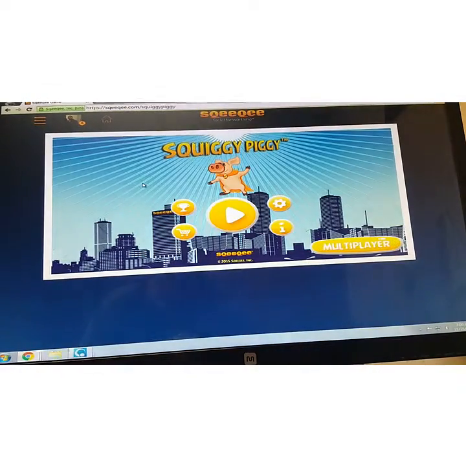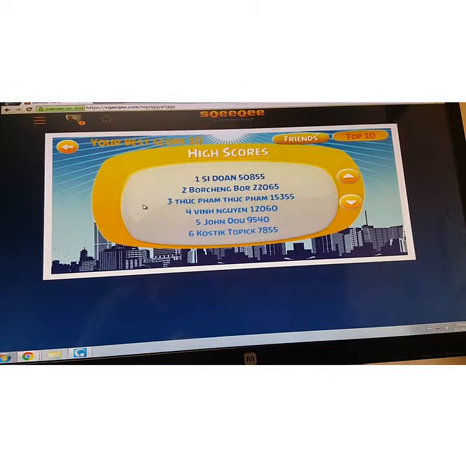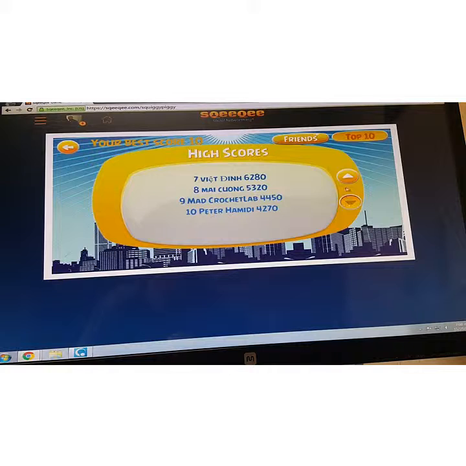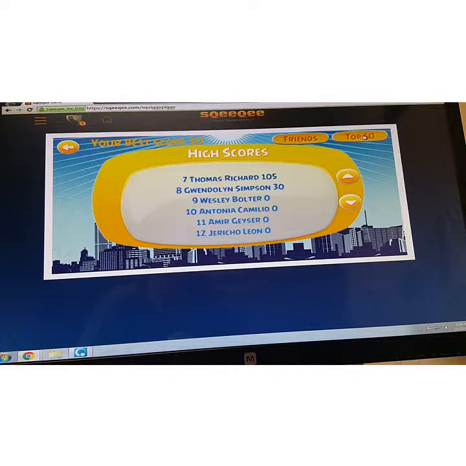When you click it, it takes you to this page, and there's a couple of different things to click on. This first one here takes you to where we just were, the high scores. You can view the high scores that way. If you want to click on the top here, you can view your different friends, your Sqeeqee friends and their high scores. Or you can switch back up here to the overall top 10.